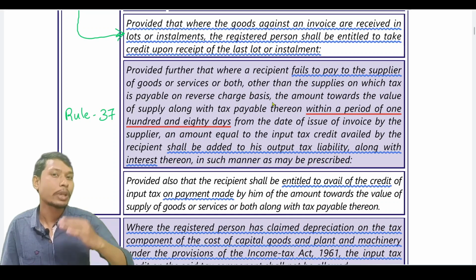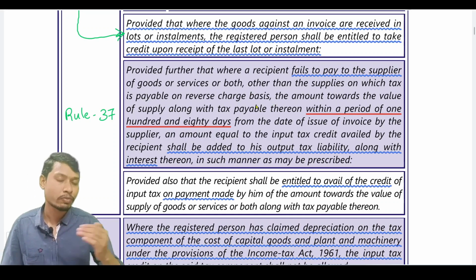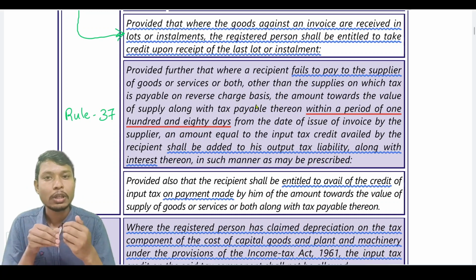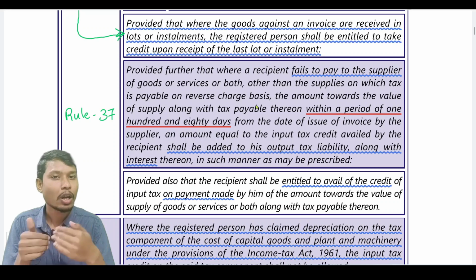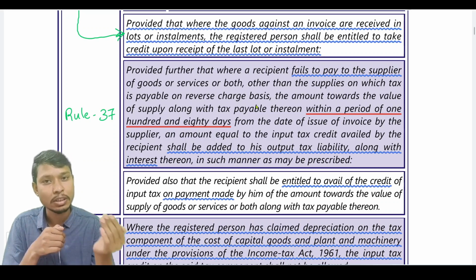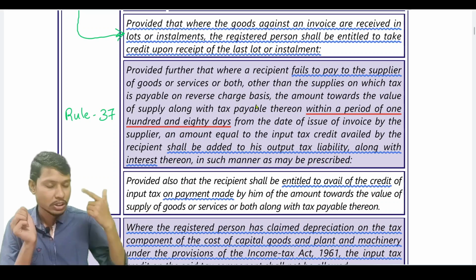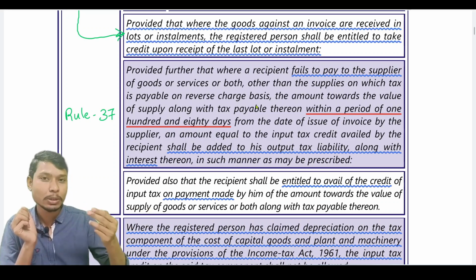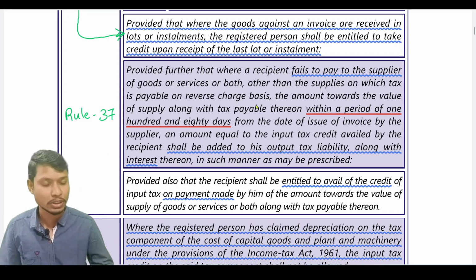There are a few exceptions to this proviso. This is one of the exceptions. The first exception is if the recipient himself has to pay taxes, that is, on RCM basis. On RCM basis, the recipient is liable to make the payment. So in this case, this provision will not be applicable. So this is one of the exceptions. There are two more exceptions which are provided under Rule 37. We will discuss them at the time of discussing Rule 37.